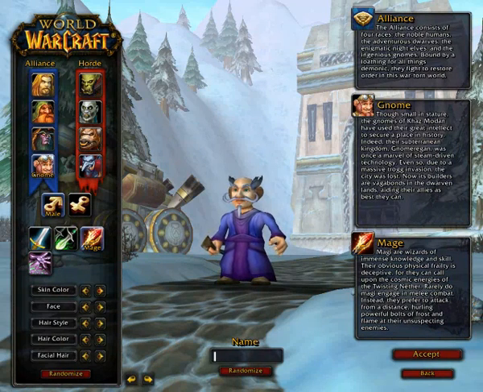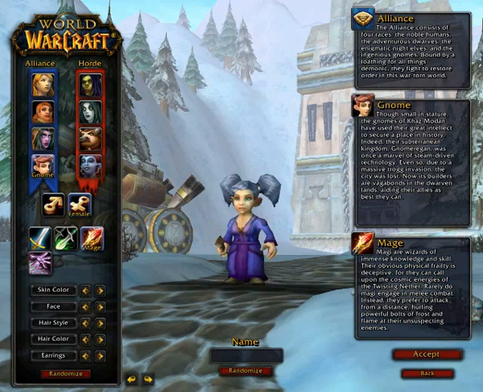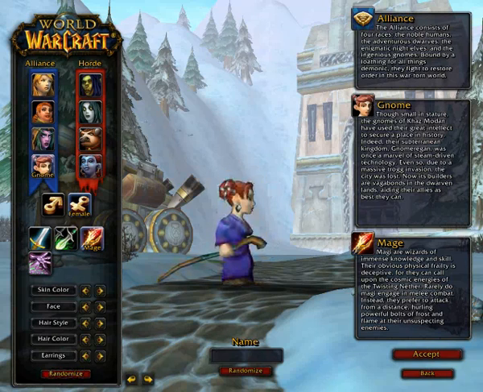When you customize your character, you can customize the skin color, facial features, hairstyle, hair color, and facial hair. Or for the females, earrings. You can also choose to randomize the character if you can't pick something you like. And that's all for the character creation screen.